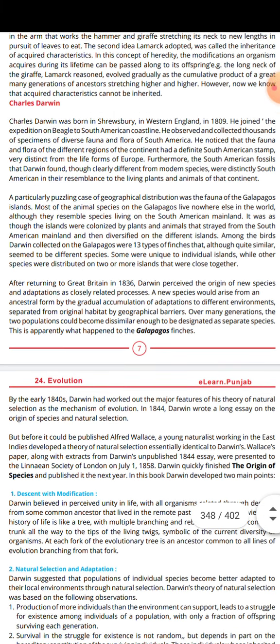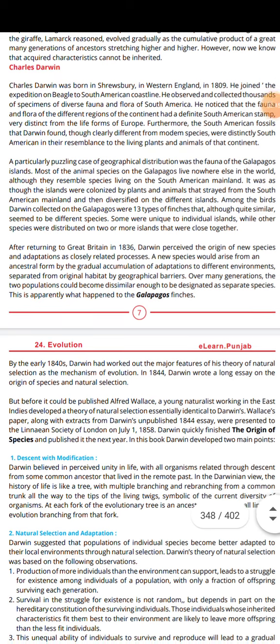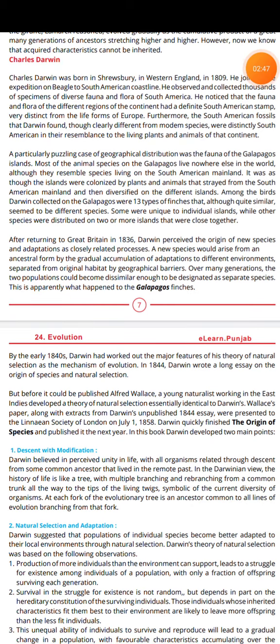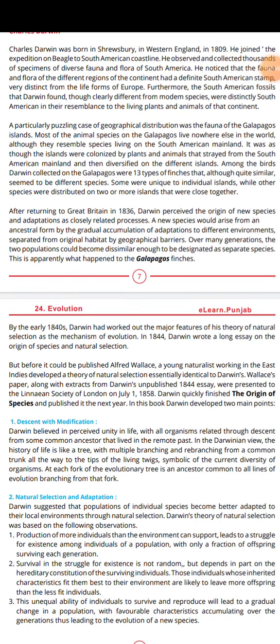Furthermore, the South American fossils that Darwin found, though wholly different from the modern species, were distinctly South American in their resemblance to the living plants and animals of the continent. A particularly puzzling case of geographical distribution was the fauna of the Galapagos Islands. Most of the animal species on the Galapagos live nowhere else in the world.